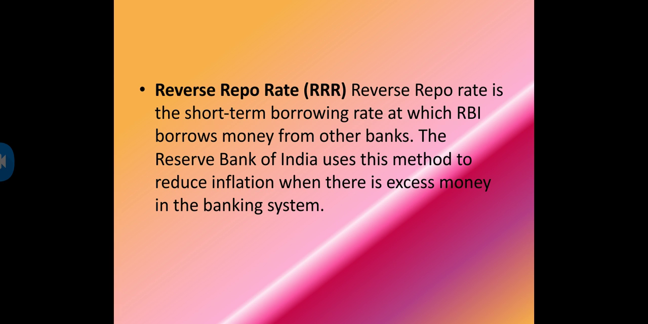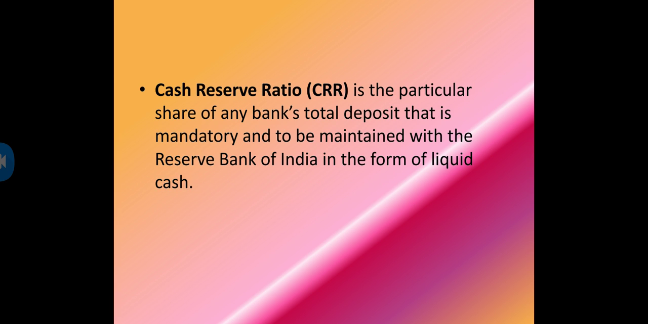Reverse repo rate is a short-term borrowing rate at which RBI borrows money from other banks. Till now, what happened in the repo rate? RBI sold the bonds. Now RBI is purchasing back the bonds which it sold to the other banks. Are you able to understand? The Reserve Bank of India uses this method to reduce inflation when there is excess money in the banking system. When all the banks have full finance, it is going to buy this back.